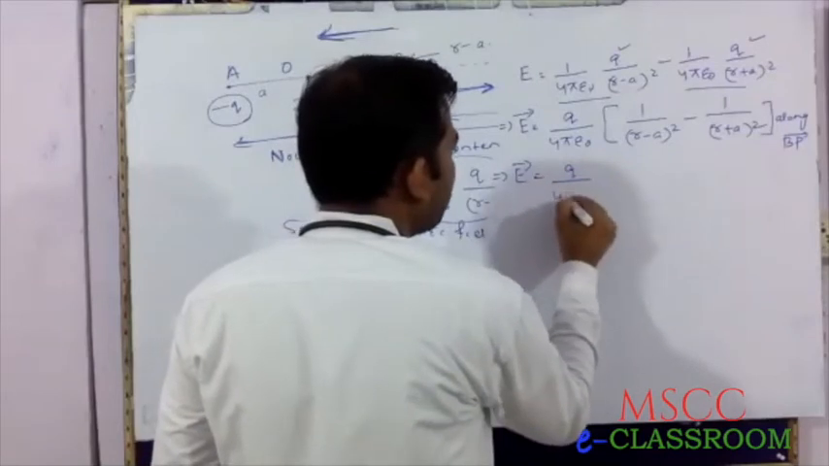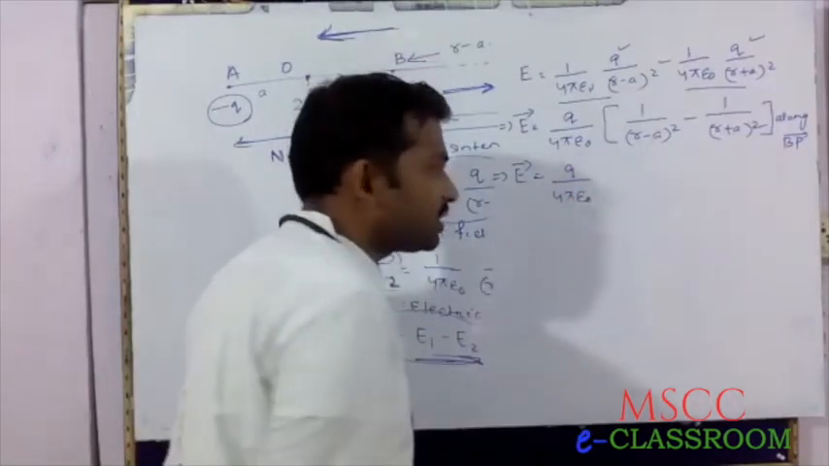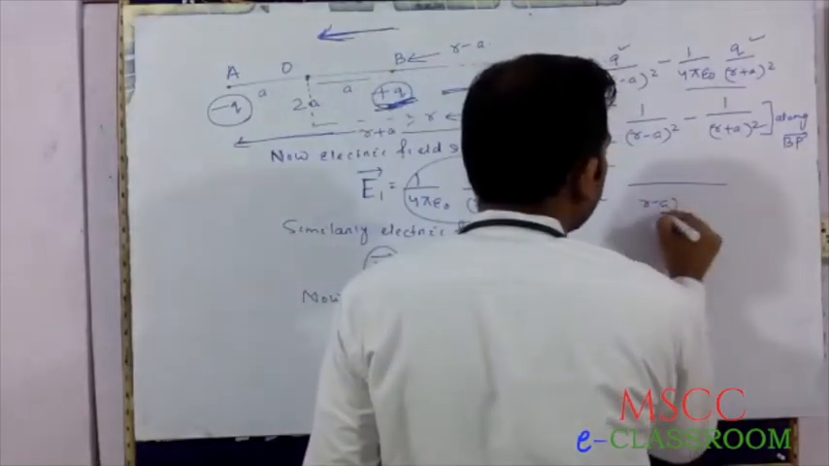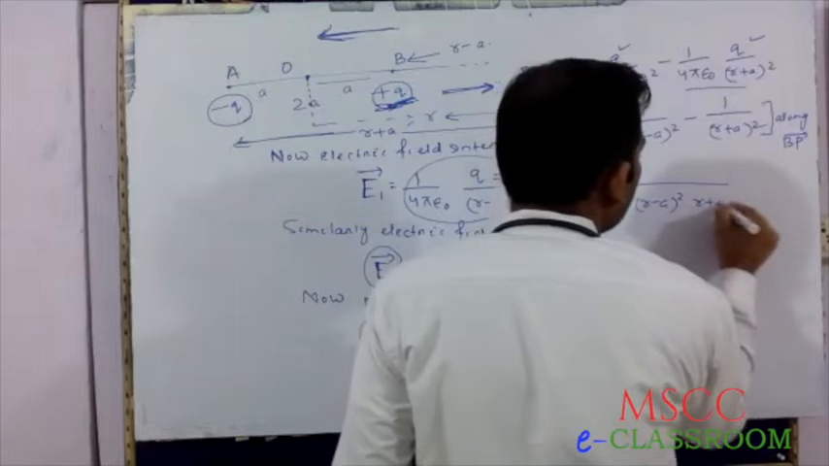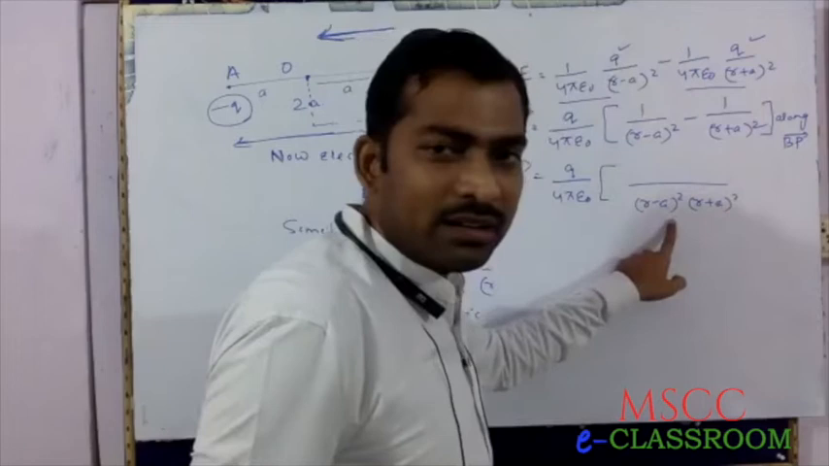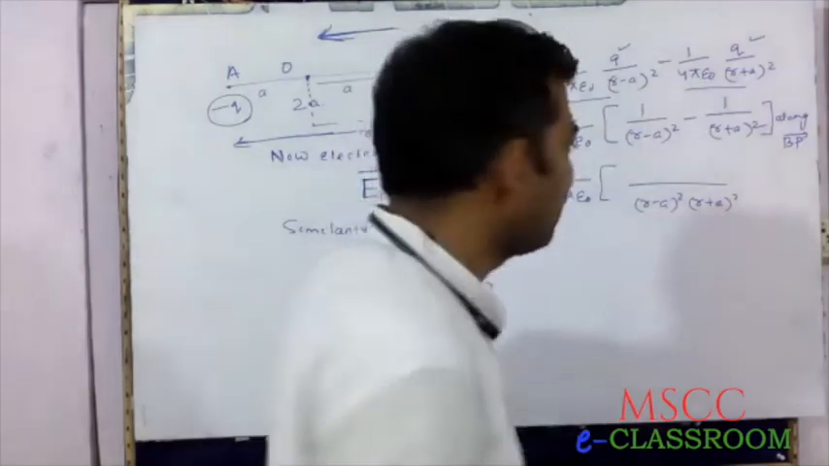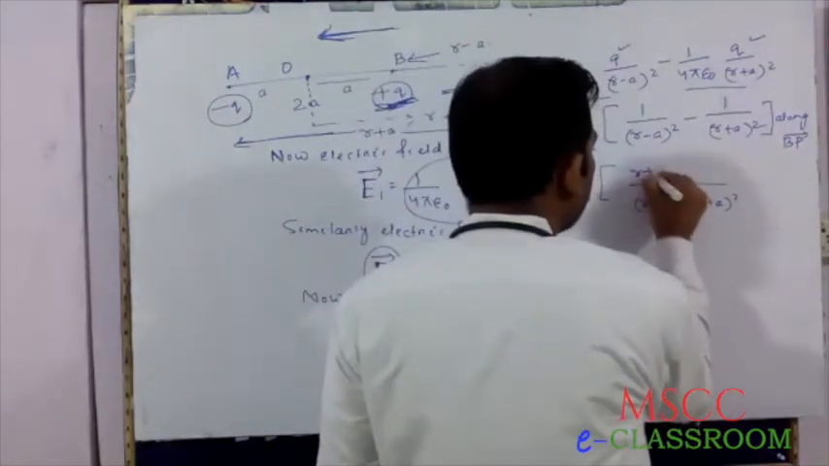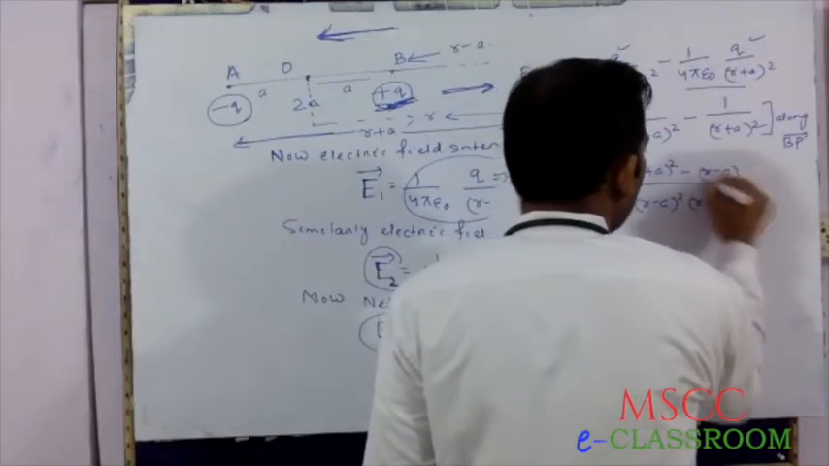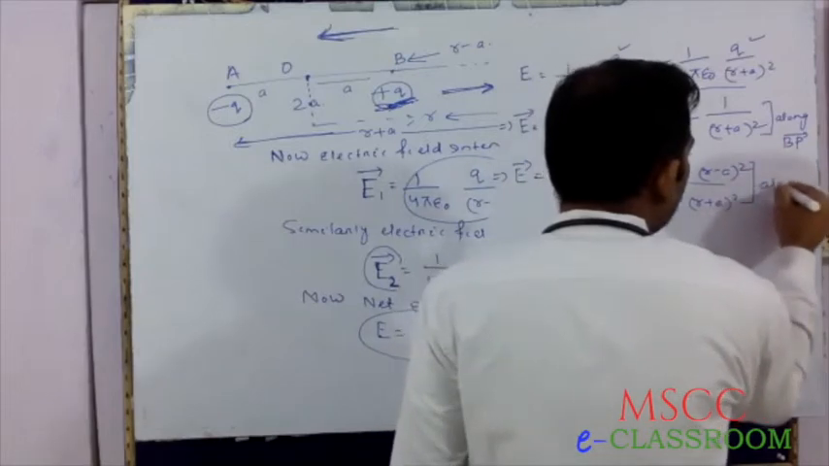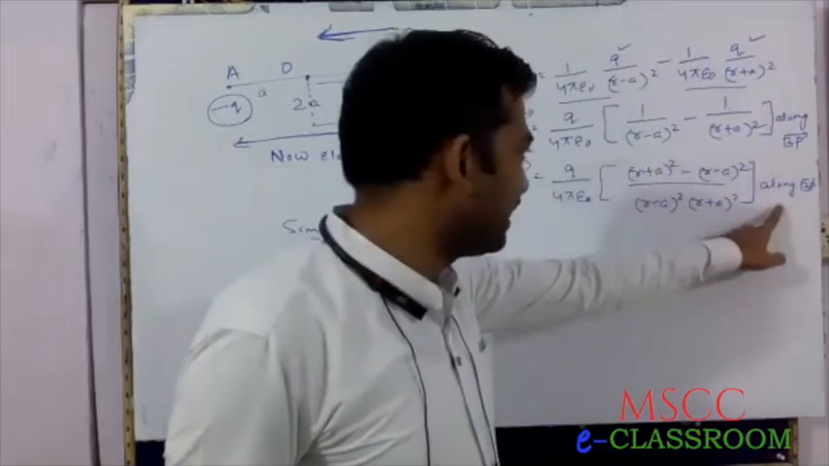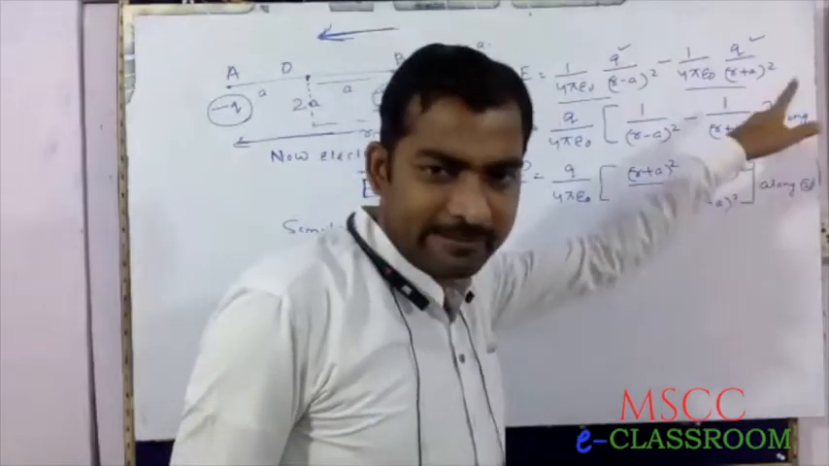That implies Q by 4 pi epsilon naught, and here the LCM is (R minus A) whole square into (R plus A) whole square. Therefore, we can write (R plus A) whole square minus (R minus A) whole square, along BP. We have not repeated this term.